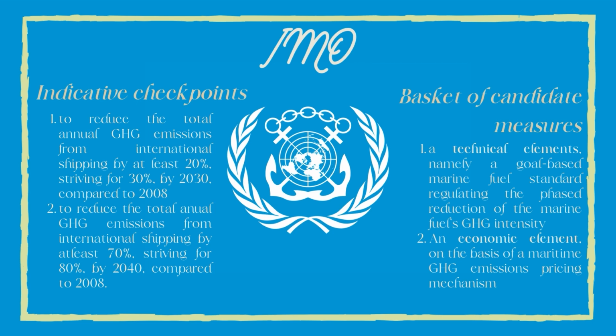But for the moment, IMO is not sure what the basket of candidate measures is going to be. So we can see that IMO has clear objectives concerning the reduction of GHG emissions, but there are no clear implementation mechanisms put into place yet.